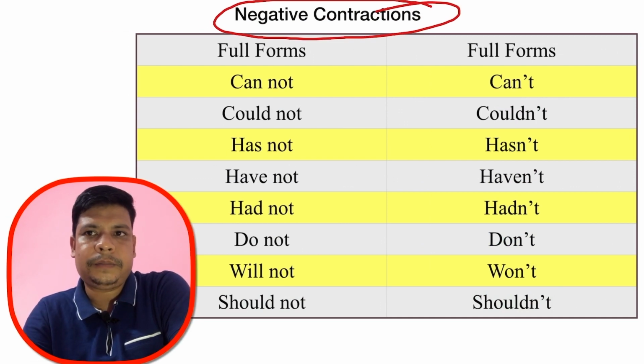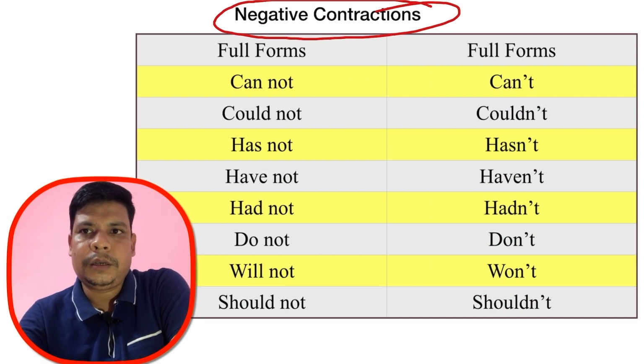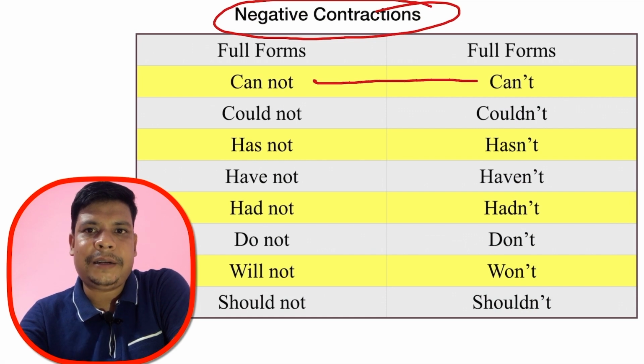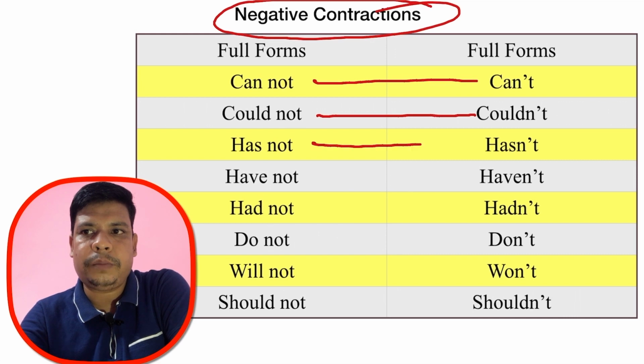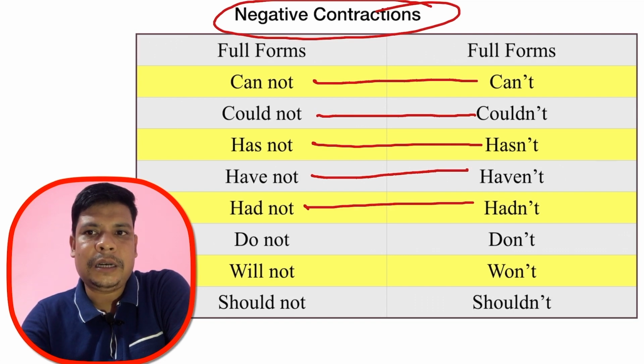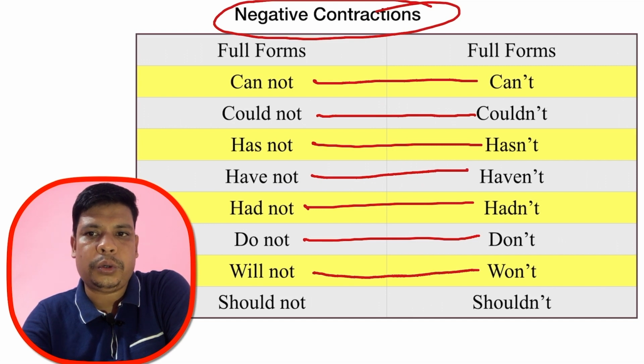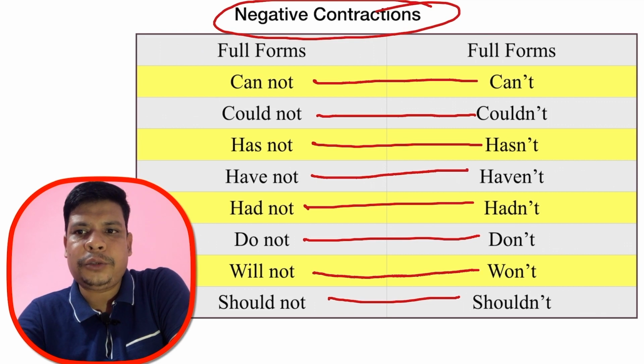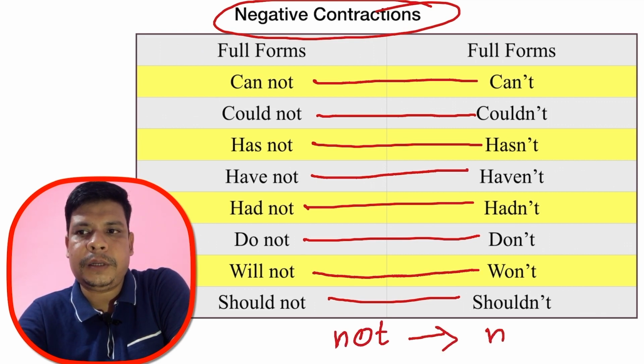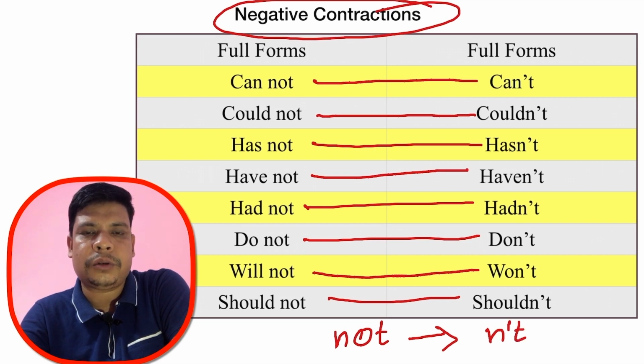Negative contraction. Cannot becomes can't. Could not becomes couldn't, has not becomes hasn't, have not becomes haven't, had not becomes hadn't, and do not becomes don't, will not becomes won't, and should not becomes shouldn't. Actually, not is written like n apostrophe T.